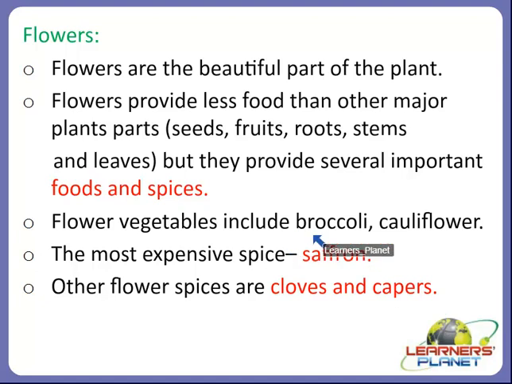Like flower vegetables include broccoli and cauliflower, and the most expensive spice, as you know, is saffron, because saffron is such a type of plant which requires some favorable conditions to grow, and such favorable conditions are not available everywhere, right? It is available only in some regions, and that is why saffron is the most expensive spice.